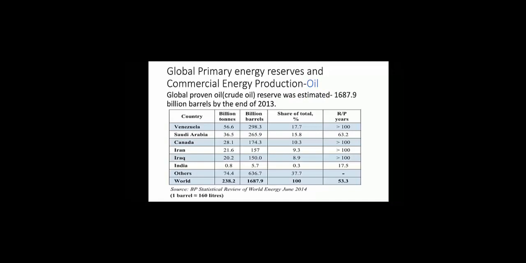The global proven oil reserve was estimated to be 1687.9 billion barrels by the end of 2013. Almost 48% of proven oil reserves are in the Middle East. Saudi Arabia has the largest share of reserves with 15.8%. Top proven world oil reserves are shown in the table. 1 barrel is equal to 160 liters.